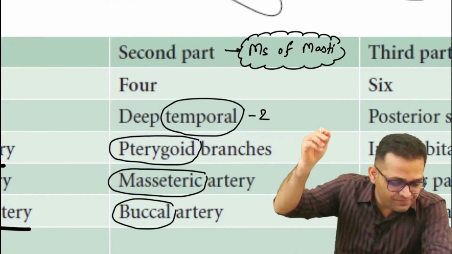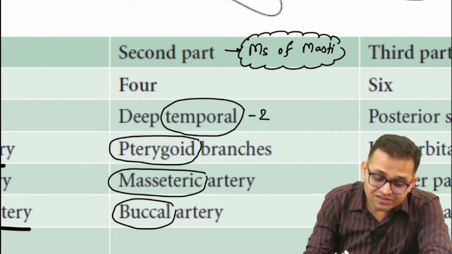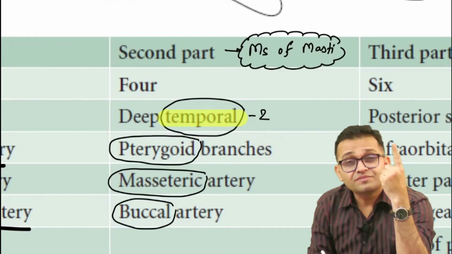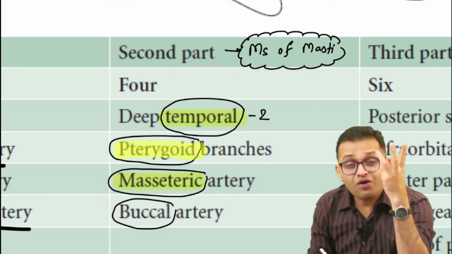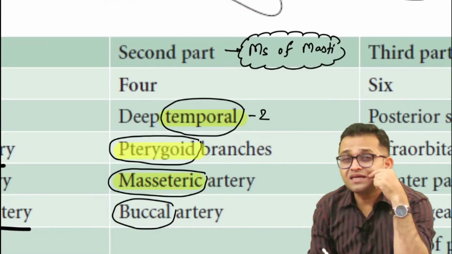Getting the point, everybody? Okay, so these are the branches from the second part. How can you remember? Sir, these are supplying the muscles of mastication. So temporal, temporalis, masseteric, masseter, medial pterygoid, lateral pterygoid, pterygoid branches, and one more, buccinator. You can remember. Yes, the whistling muscle.